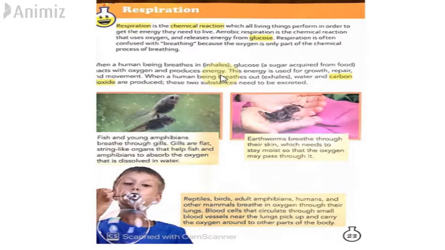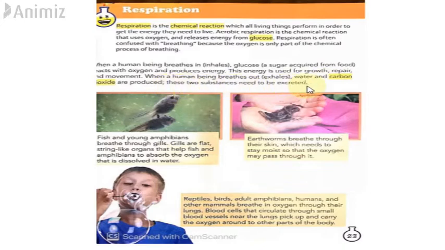So glucose along with oxygen is equal to energy, which is used by the body. This is called respiration. This energy is used for growth, repair and movement. So this energy is then used for different purposes inside the human body. When a human body exhales, water and carbon dioxide are produced. These two substances need to be excreted.